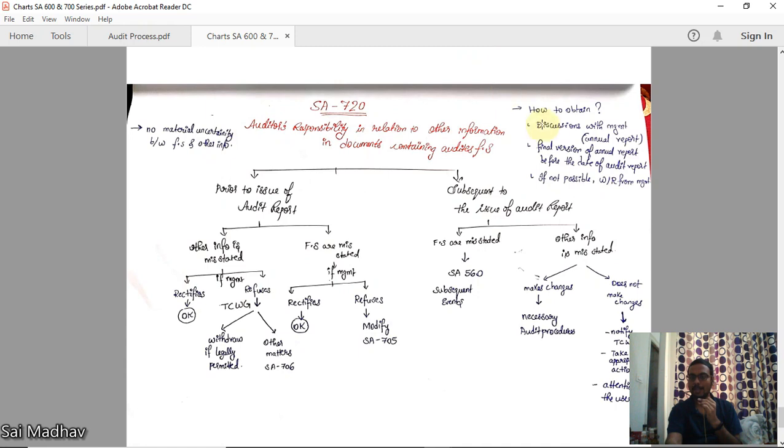Now, how to obtain other information? How will the auditor get access to other information? First, discuss with management.